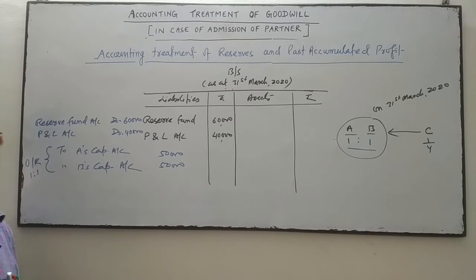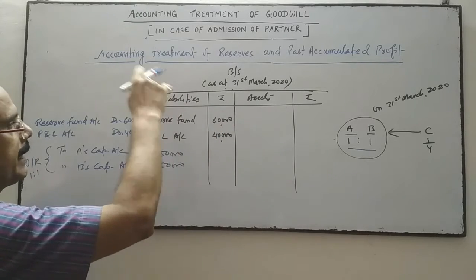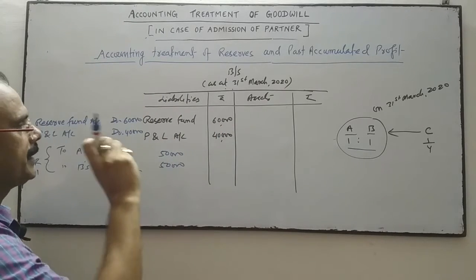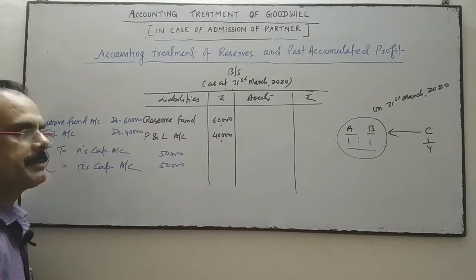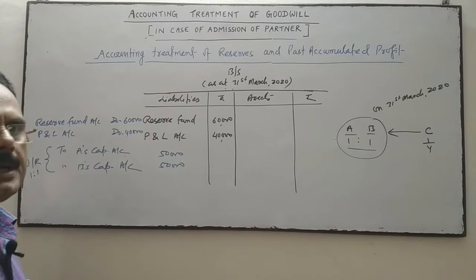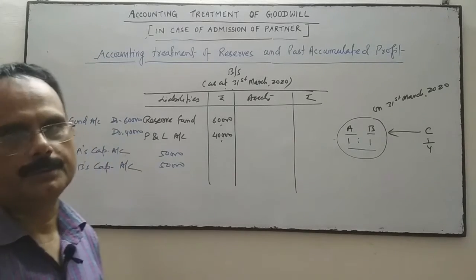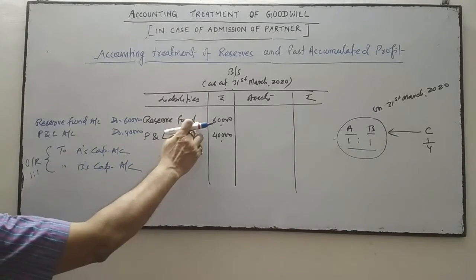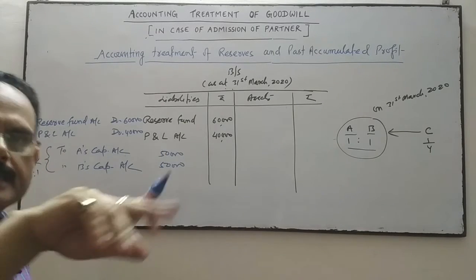This will be the entry. When the new partner is admitted and on that day the balance sheet has any past accumulated profit and reserve, then this will be transferred to the old partners in their old ratio. These two accounts have a credit balance, so first of all we will cancel them.